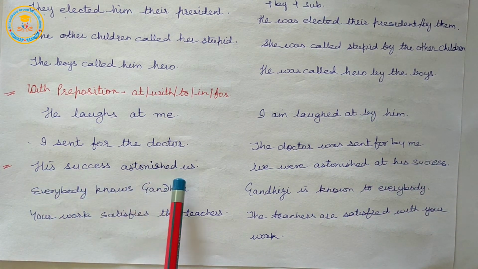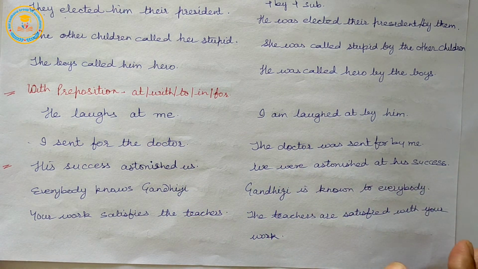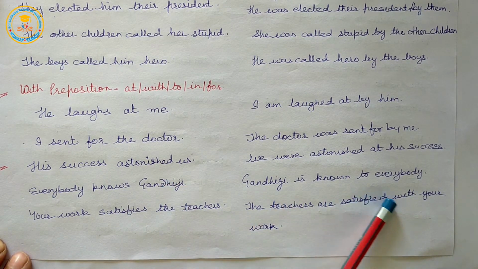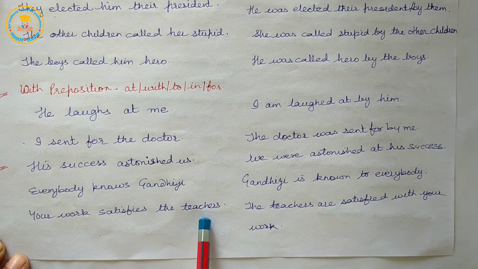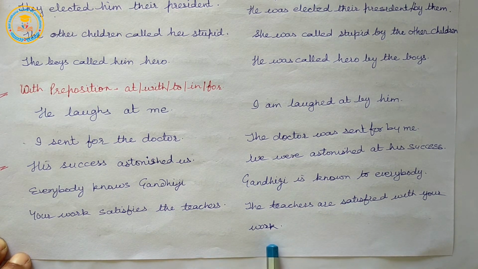His success astonished us. We were astonished at his success. Everybody knows Gandhiji. Gandhiji is known to everybody. Your work satisfies the teachers. The teachers are satisfied with your work.